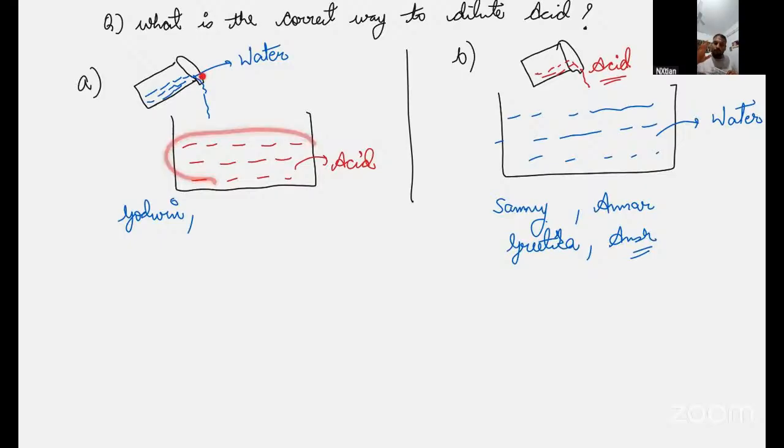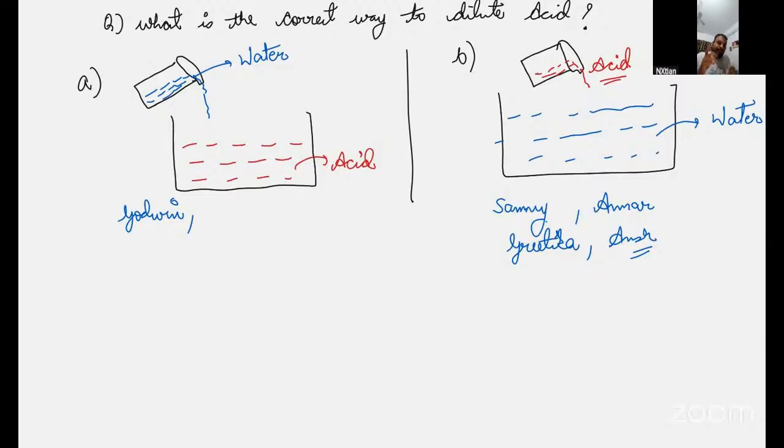Did you know, when you put water drops on hot oil, what will happen? If you put just little water droplets into hot burning oil, then the oil will splash out, because of the water. So that type of reaction happens.